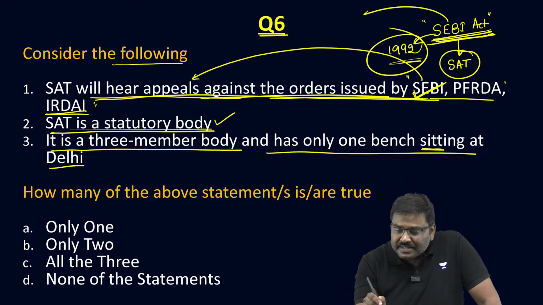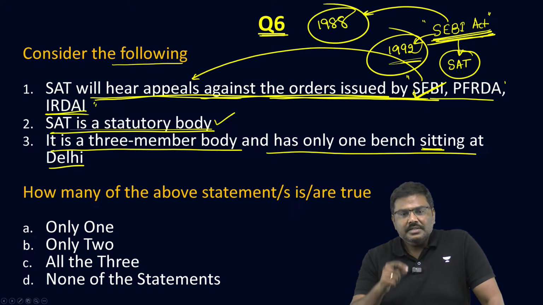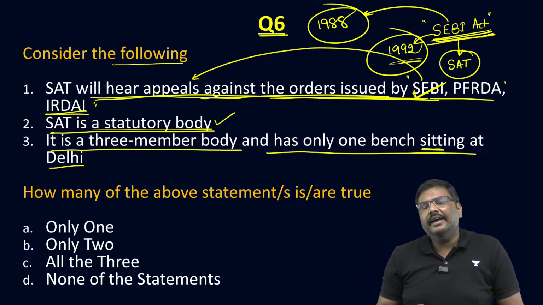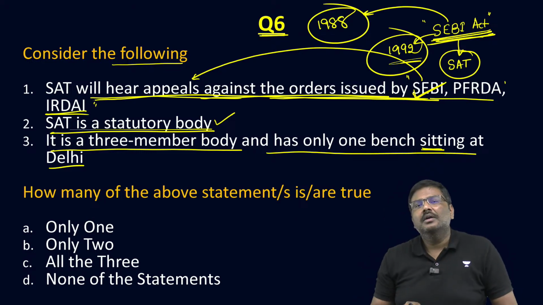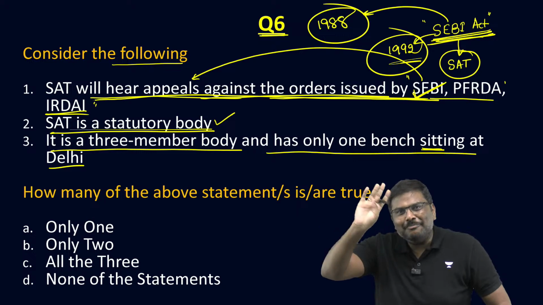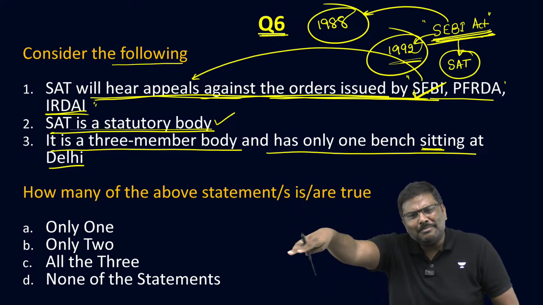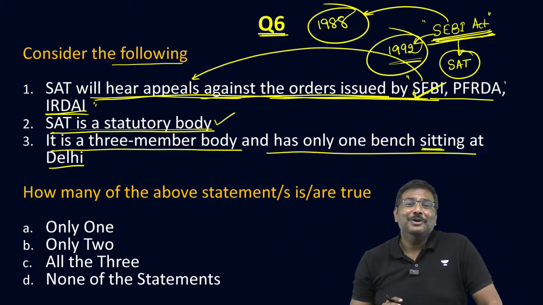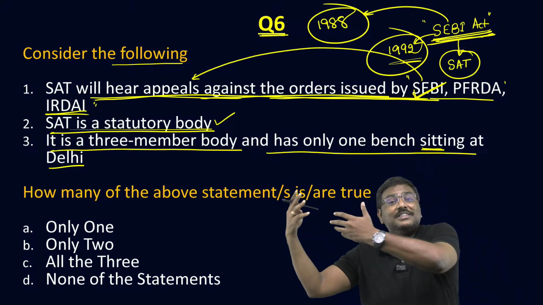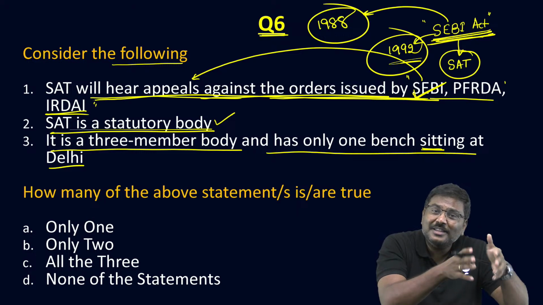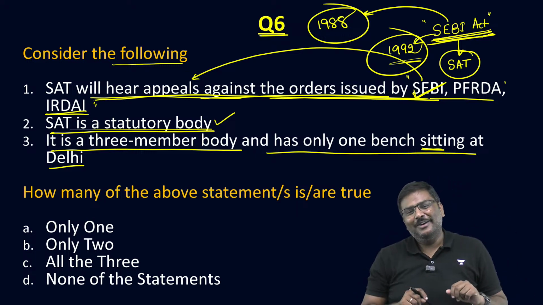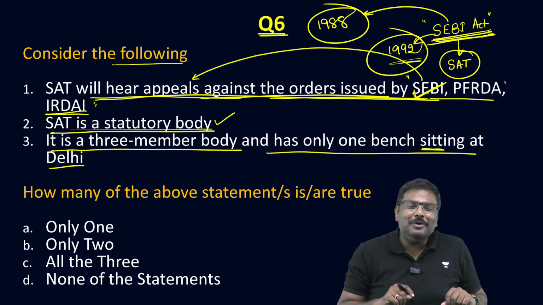SEBI was set up in 1988. Remember this. SEBI was established in 1988. It was not given a statutory status in the beginning. But later there was a scam. I'm pretty sure all of you know about the scam. You will be more aware of the scam compared to who was the finance minister and who was the prime minister at that point of time.